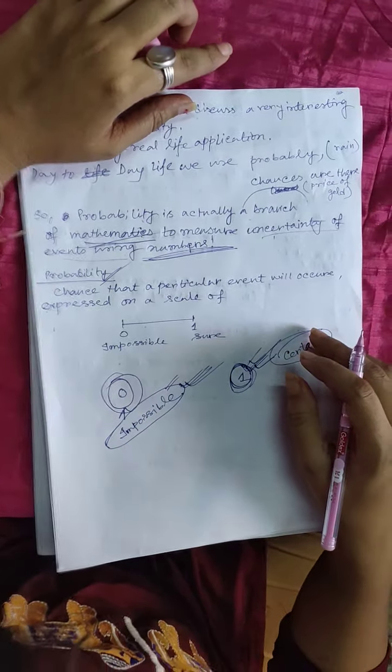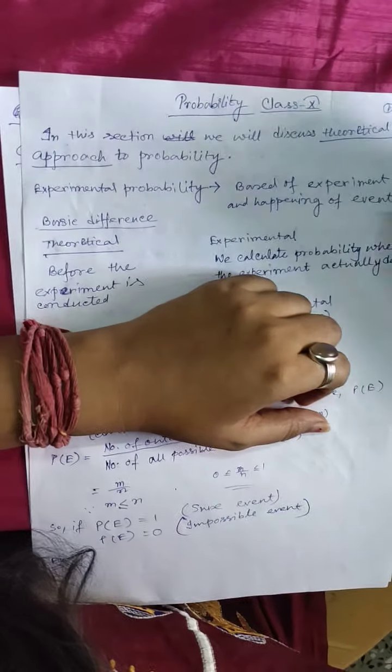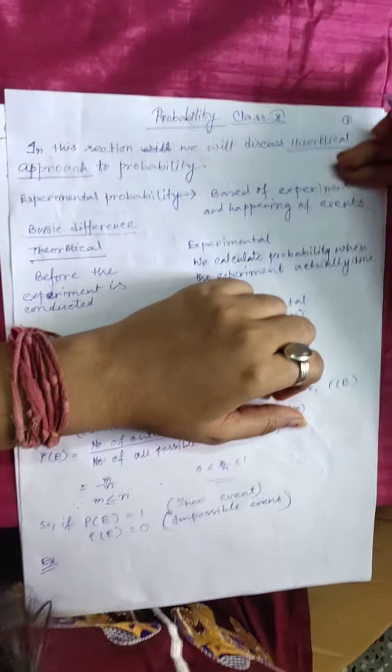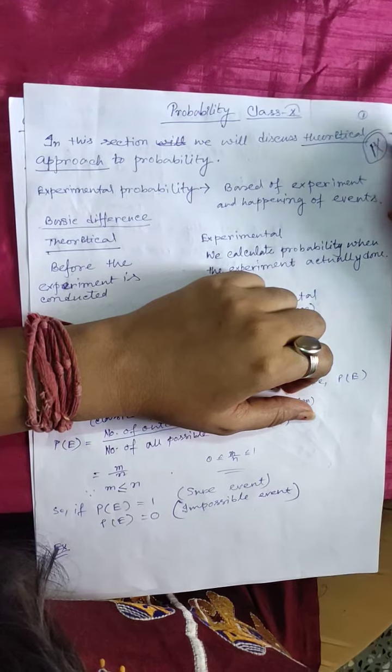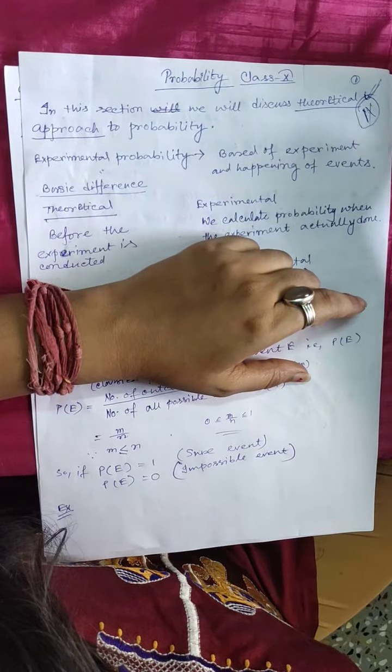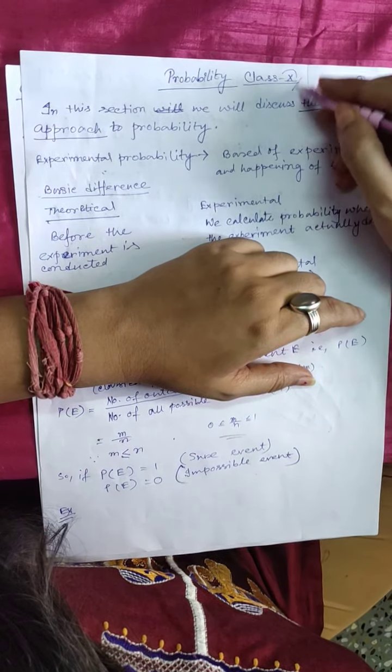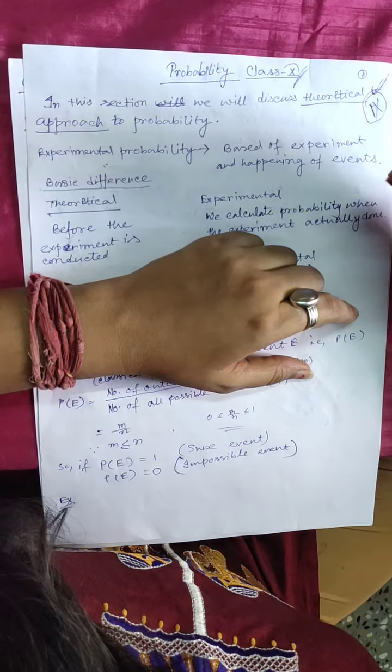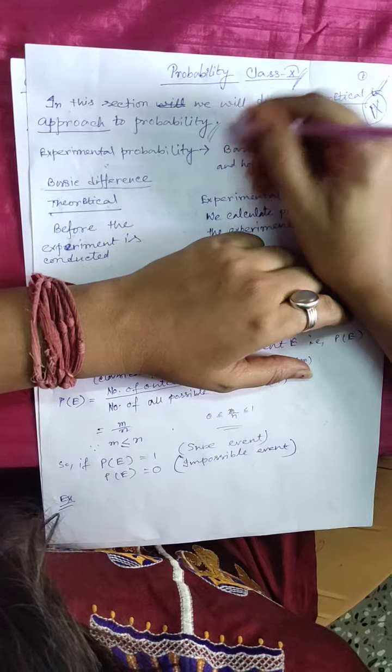So to discuss more. Now, in your earlier classes, that is in class 9, you have already known about the experimental approach of probability. Okay, and in this class, that is in class 10, you will know about the theoretical approach of probability.